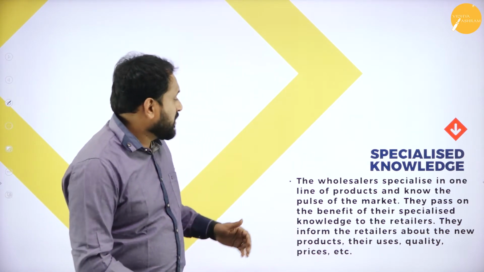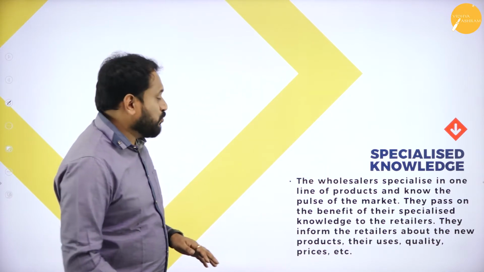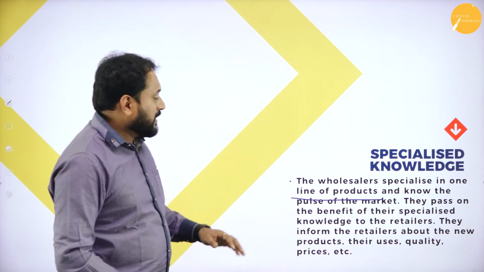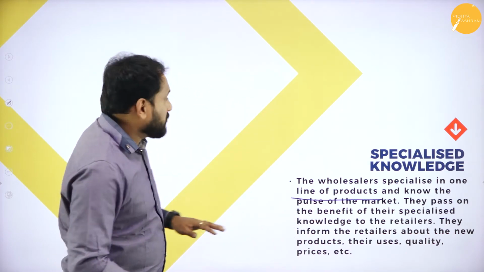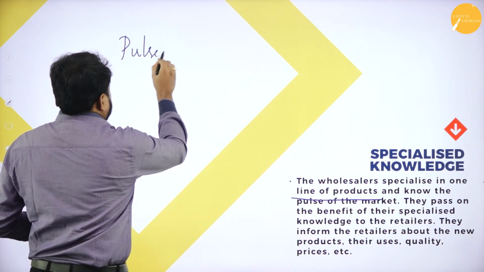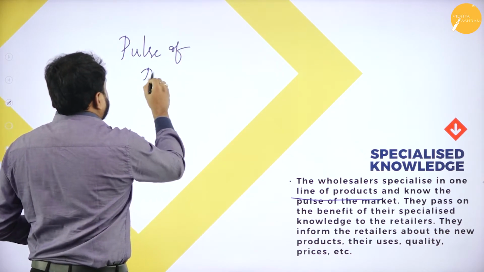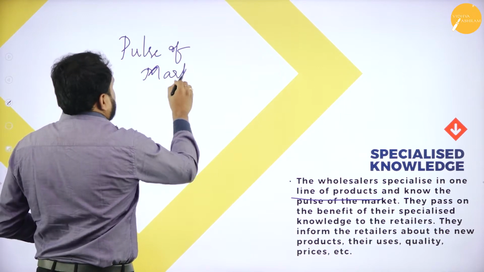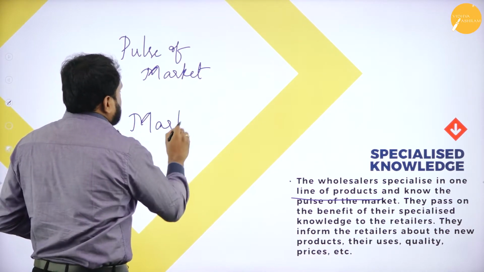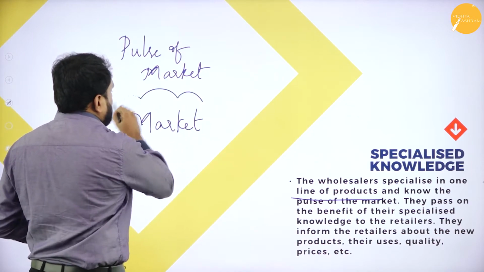Specialized knowledge, that is the benefit the wholesaler will give to the retailer. The wholesaler specializes in one line of product and knows the pulse of the market. To know the pulse of the market, one should know what the market is all about, right?